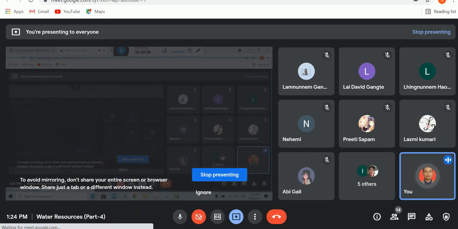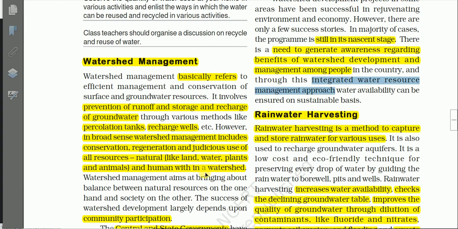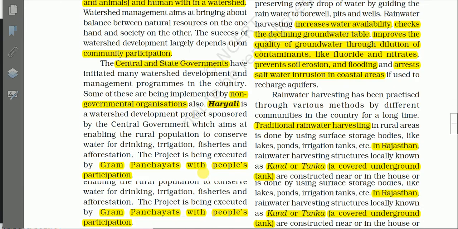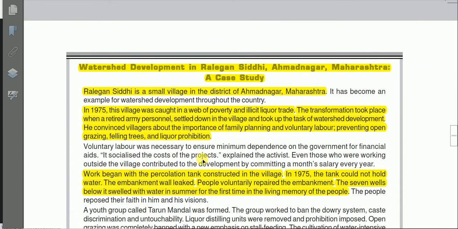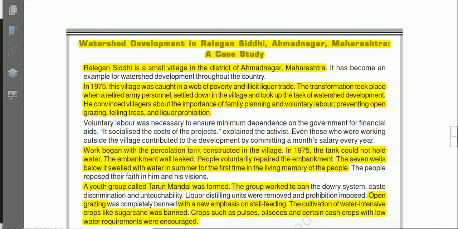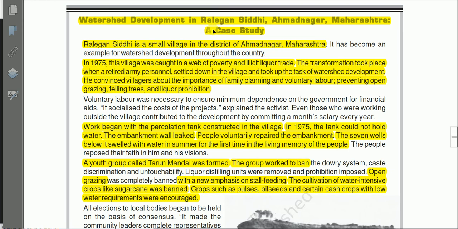Okay, then next we have a case study of watershed management, here on the next page. So let us read this case study. This is a case study about watershed development in Ralegan Siddhi, Ahmednagar, Maharashtra.